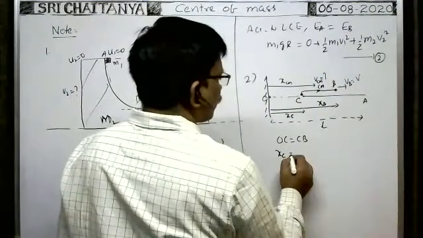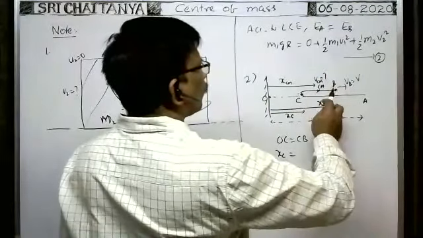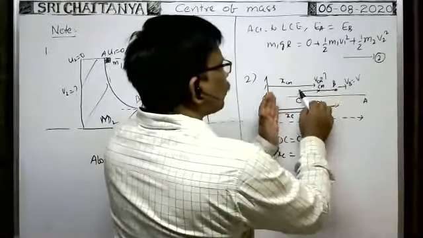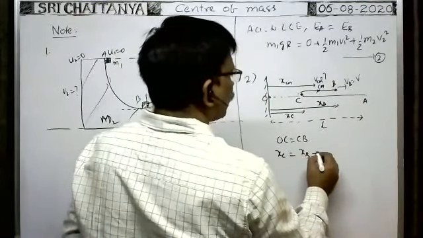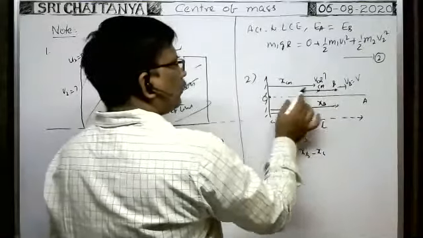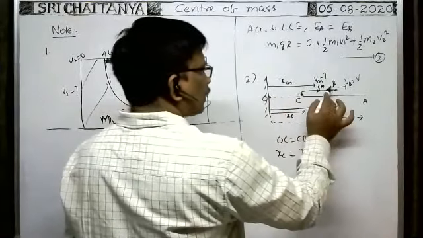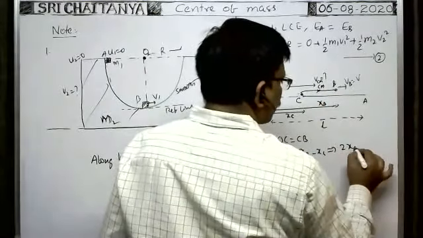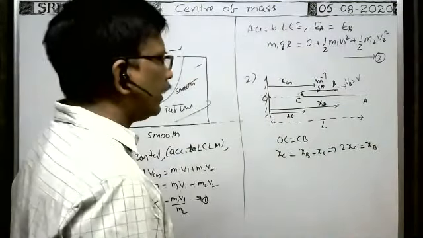CB means xb minus xc. So xb minus xc is equal to this length, which is equal to xc. From this, 2xc is equal to xb.